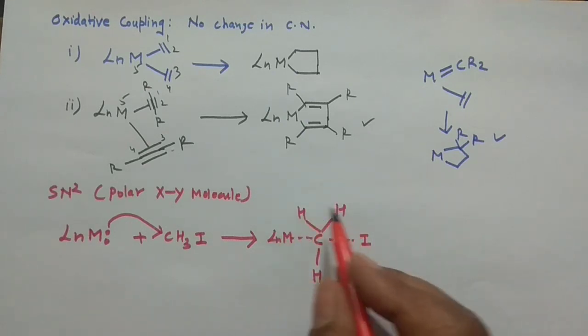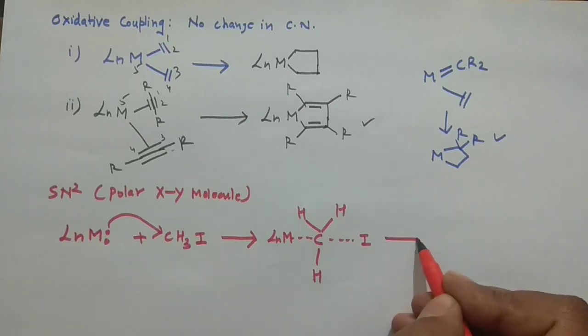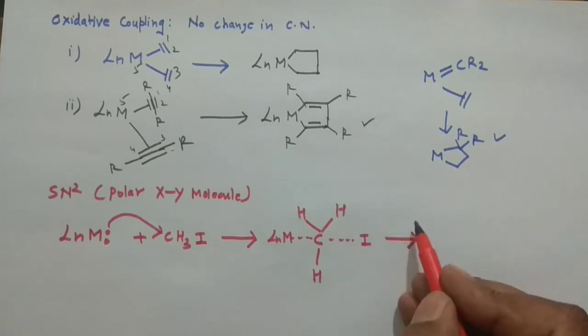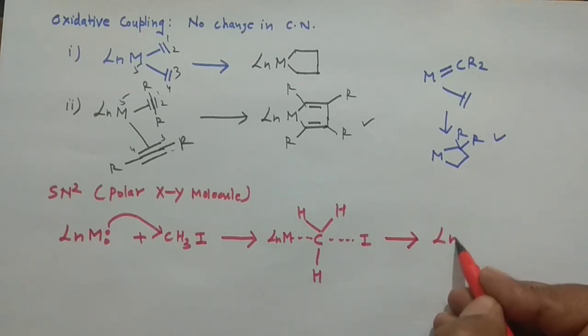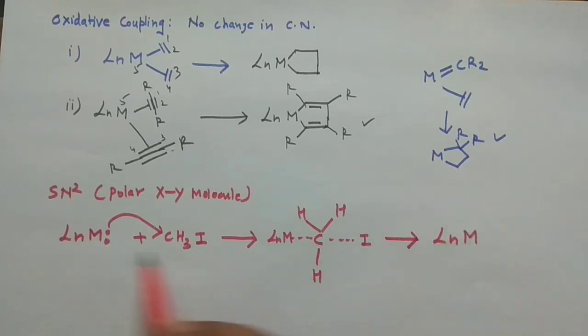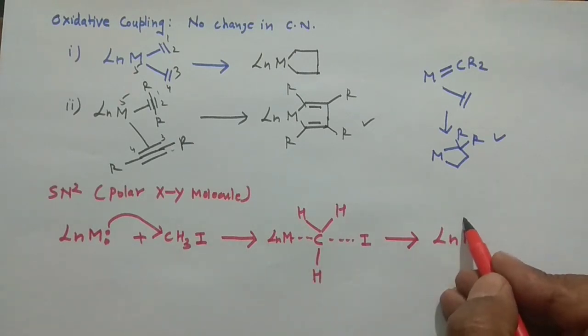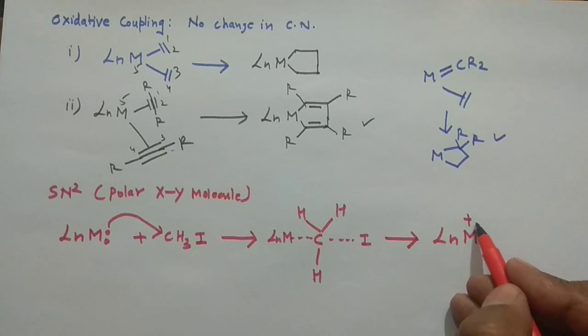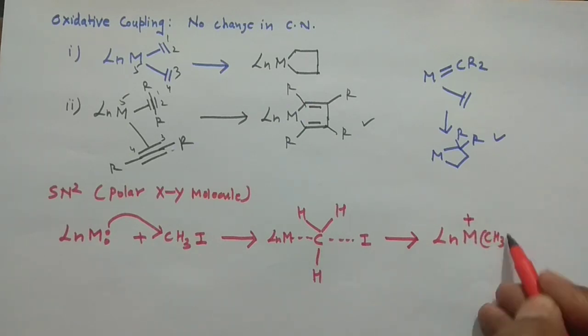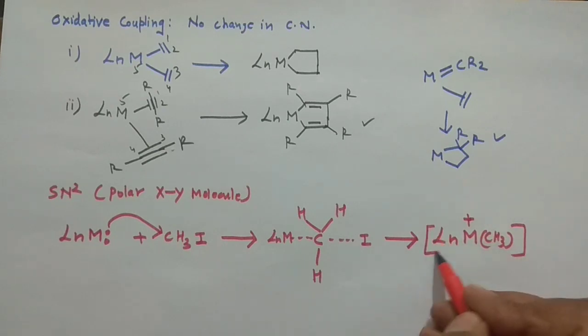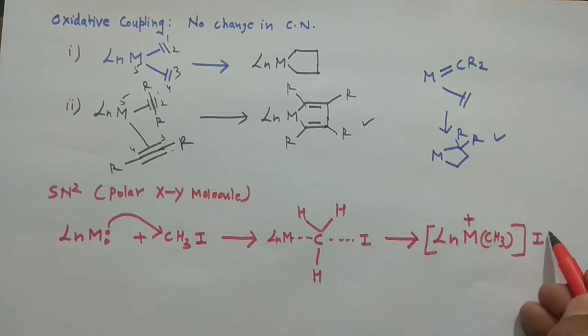And after that, what would happen? The iodine will leave as the leaving group. It's a better leaving group, you know. So I can write LnM, because the metal has shared electrons in the formation of the bond, so it would experience electron deficiency. I am putting positive here. Then CH3 I am writing here. And I has left as the leaving group, so it is I negative.